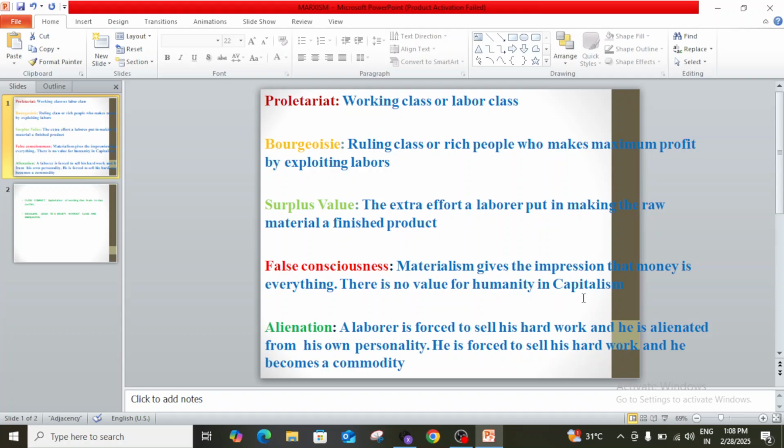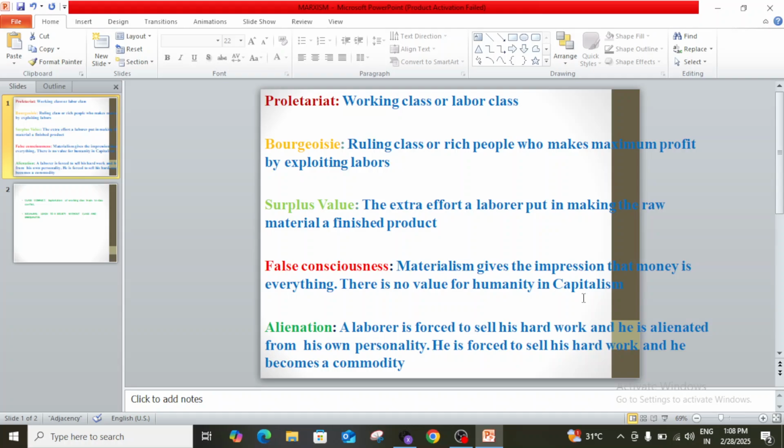And alienation means that in a capitalist society, due to this economic exploitation, a laborer is forced to sell his hard work, his extra effort which he uses to transform a raw material into a perfect finished product.